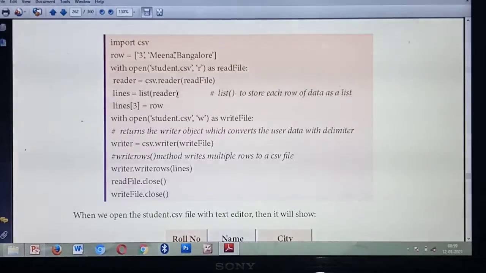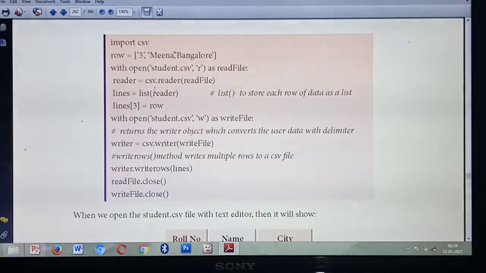Which one should you store? What file are you reading? That file you should store inside the list. Where have you read the file? In the reader function. So you are calling reader. Understood? Each line you are going to store inside the list. So lines equal to list of which function? The reader function. Understood?